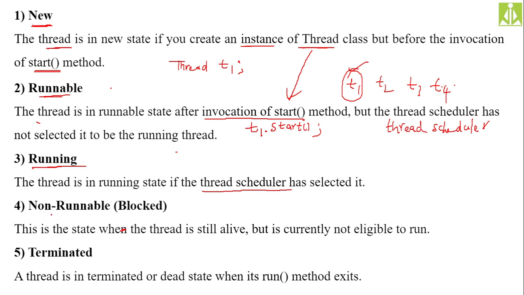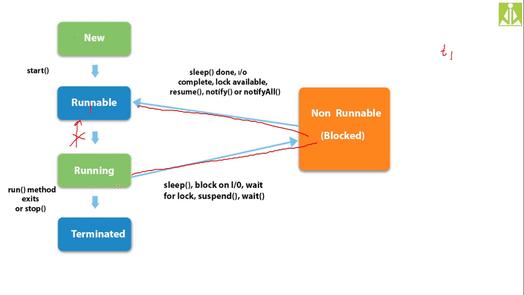Then we have the non-runnable or blocked state. In order to enter into this state, there should be some kind of action. When the thread is going from running state to non-runnable state, either the sleep method is invoked on that thread, or an input output operation blocks that thread, or the wait method blocks that thread, or the suspend method blocks that thread. All these actions, all these events may make your running thread go into non-runnable state.